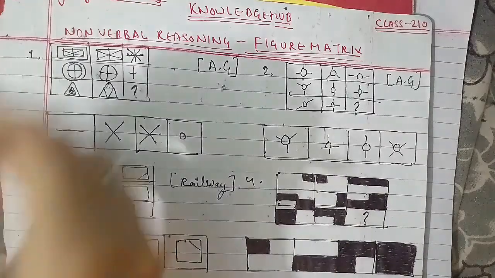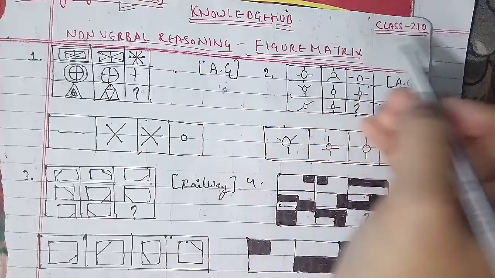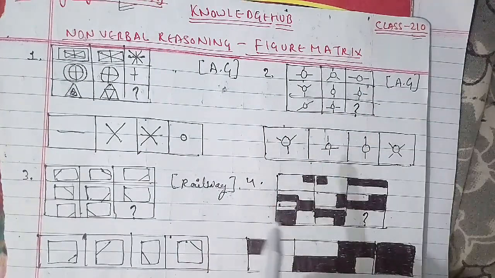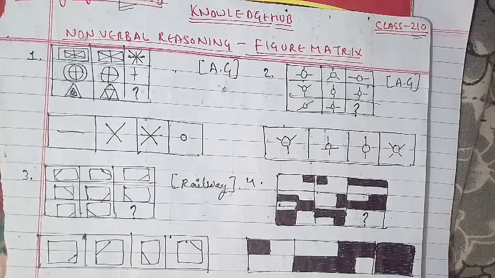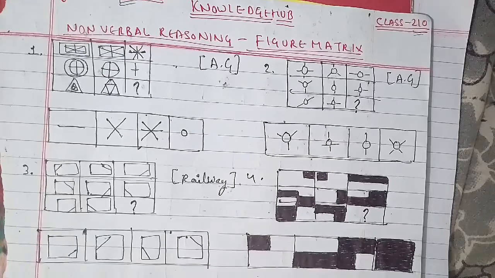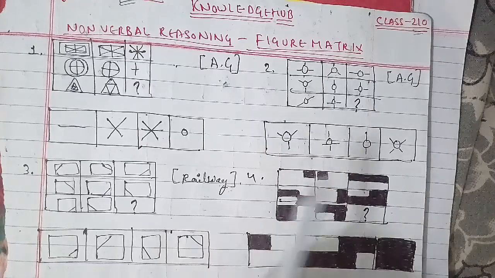Today we're going to start with reasoning. This is your figure matrix class, the first class of this topic, and this is class 210. In the last classes, that is 209 classes, we had covered many more topics. We had completed verbal reasoning, including general mental ability and logic reasoning as well.